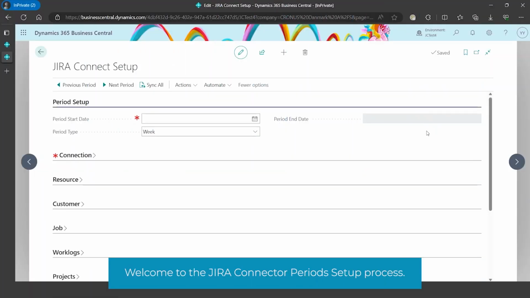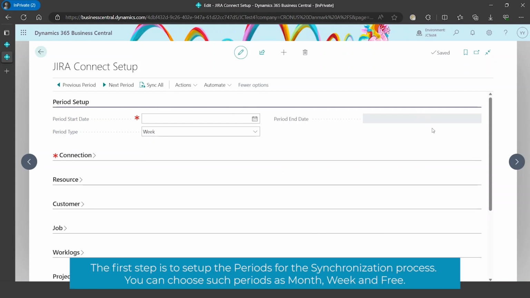to the Jira Connector period setup process. The first step is to set up the periods for the synchronization process. You can choose such periods as month, week, and free.